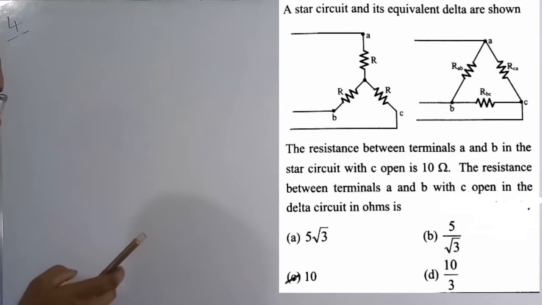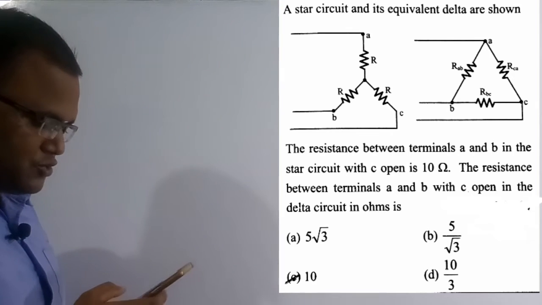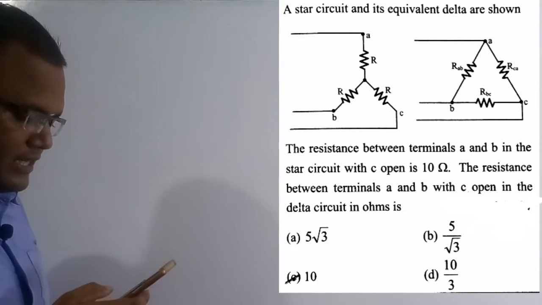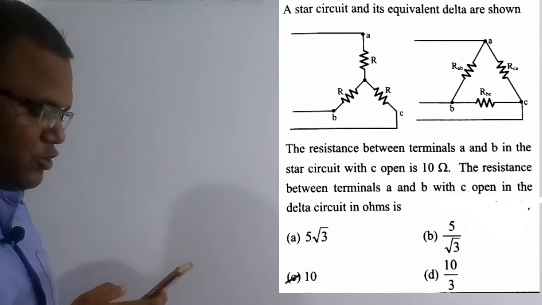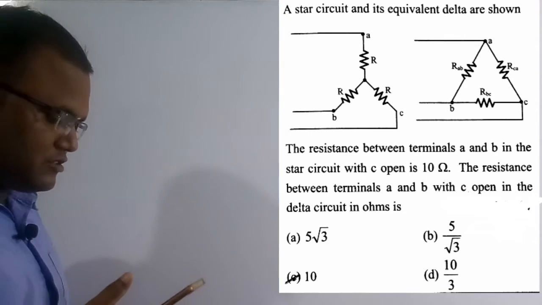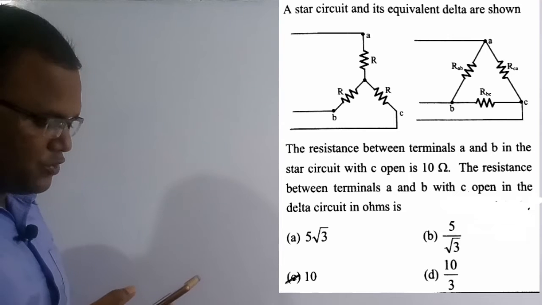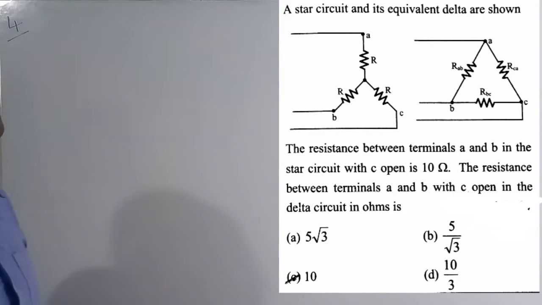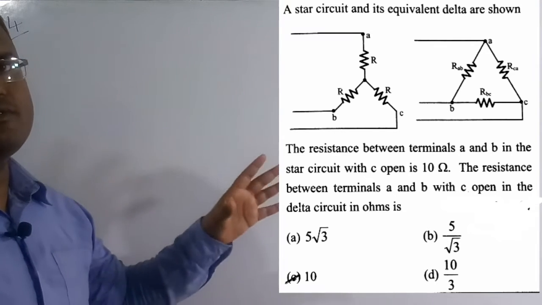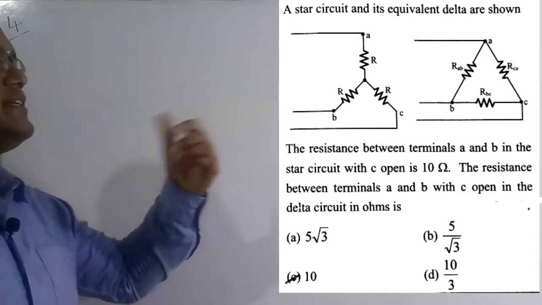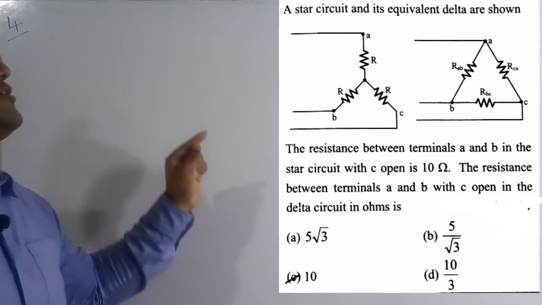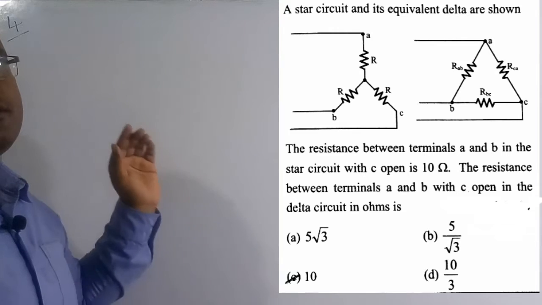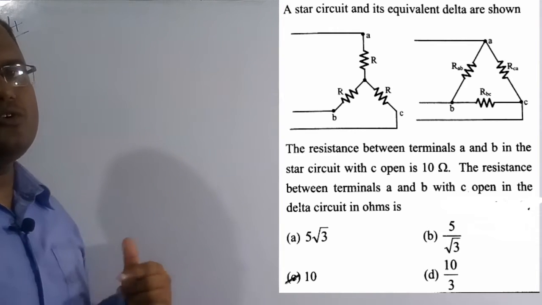Now we are going to solve the fourth question. See the question here. A star circuit and its equivalent delta are shown. The resistance between the terminals A and B in the star circuit with C open is 10 ohms. The resistance between the terminals A and B with C open in the delta circuit, in ohms, will be? Basically they have given two equivalent circuits, star and delta. For the star circuit, with respect to A and B and C open, the resistance is given as 10 ohms.